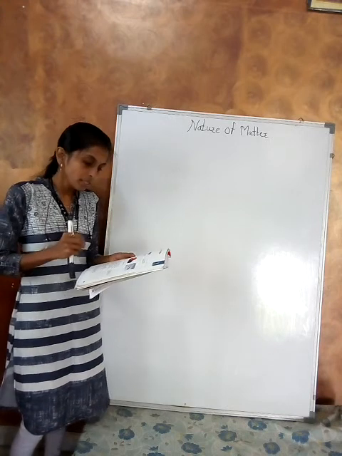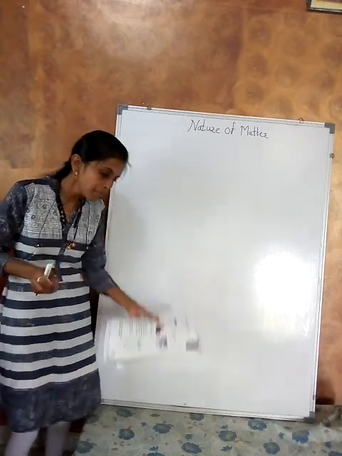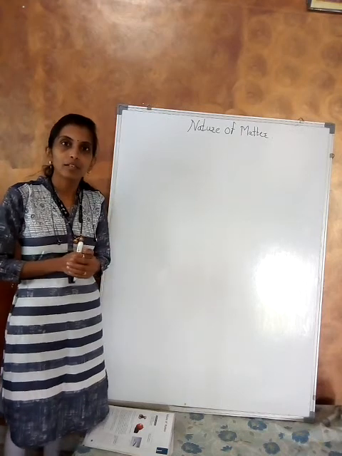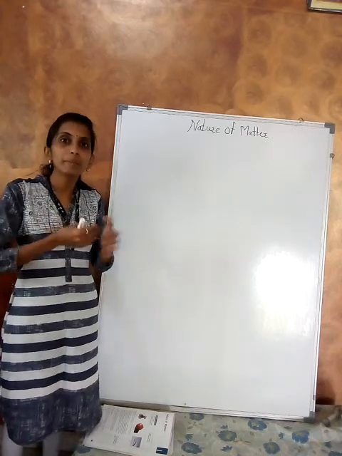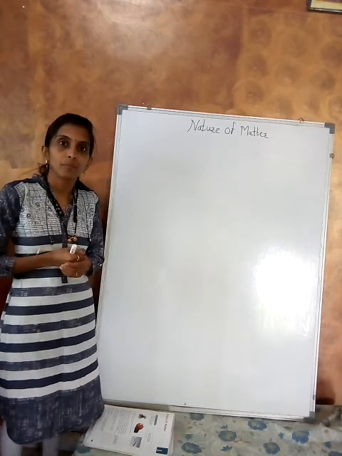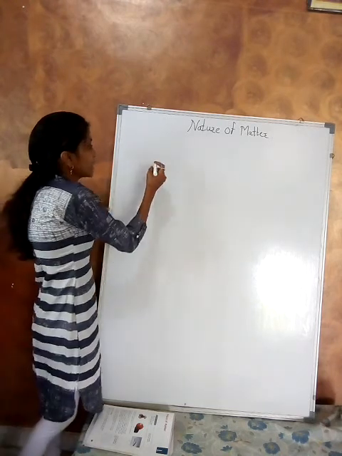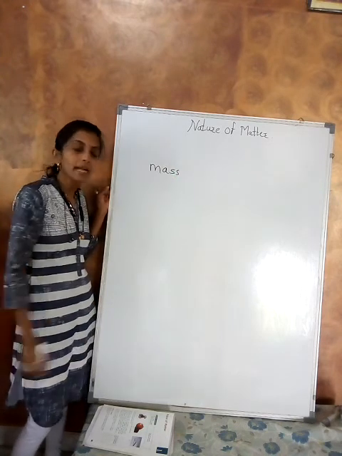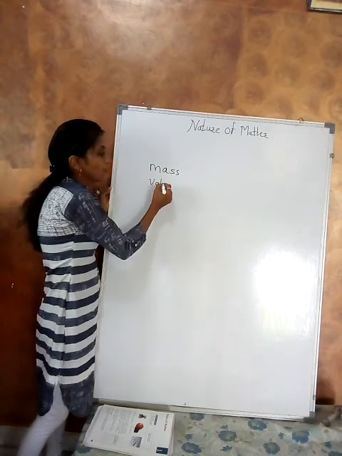All of these objects take up some place. They have some mass and also volume.